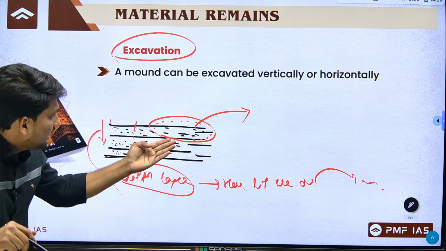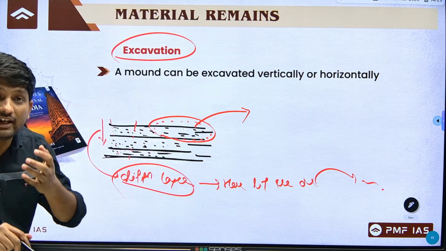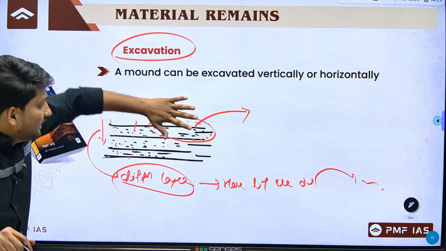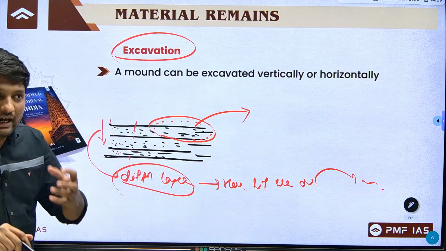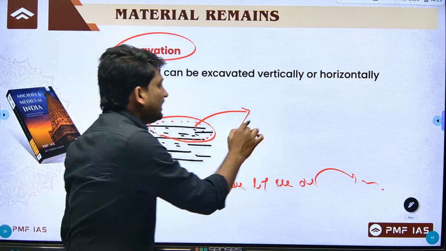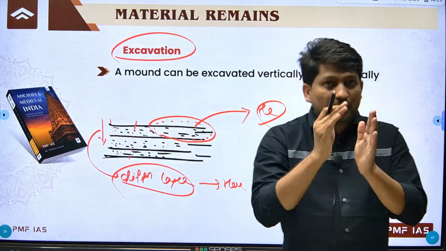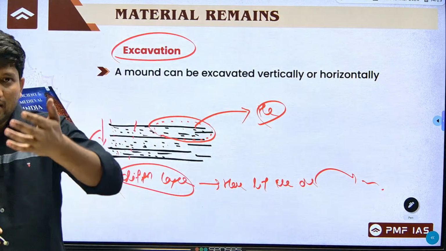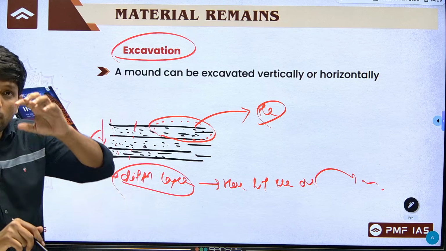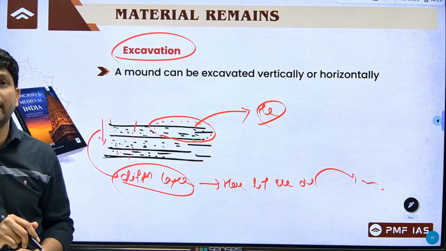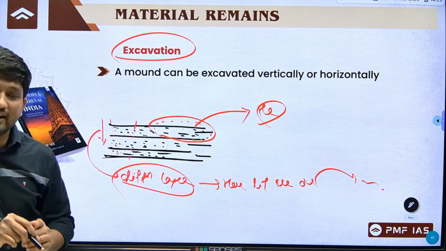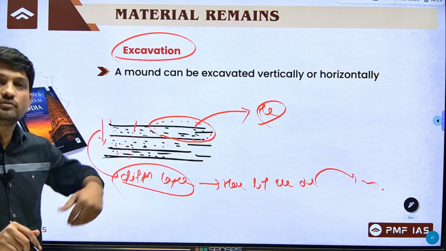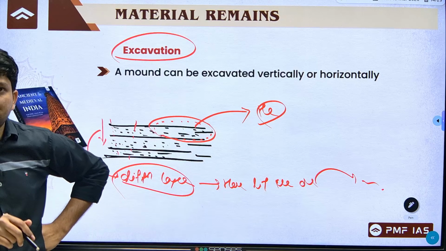It is not considering or studying the different layers. It is studying only a single layer. So by horizontal excavation, you can understand how these people lived in a particular time, but you won't get an understanding of the different layers. If you want to understand the different layers, then you have to do vertical excavation.